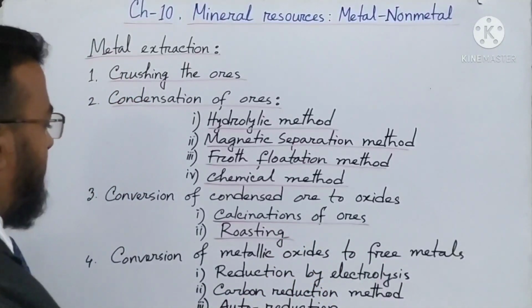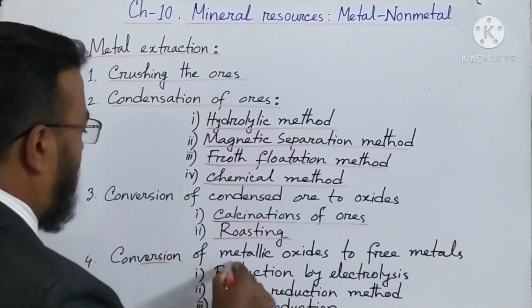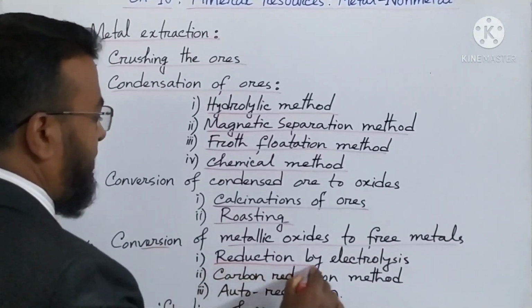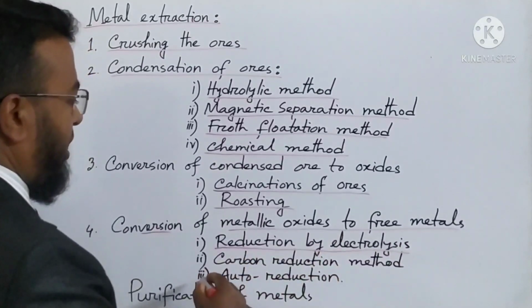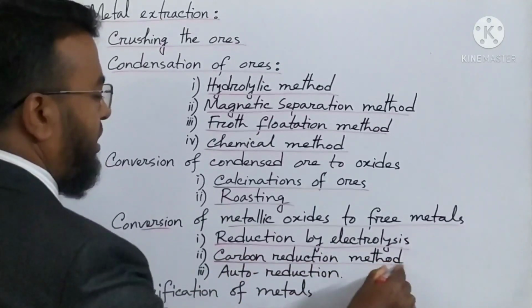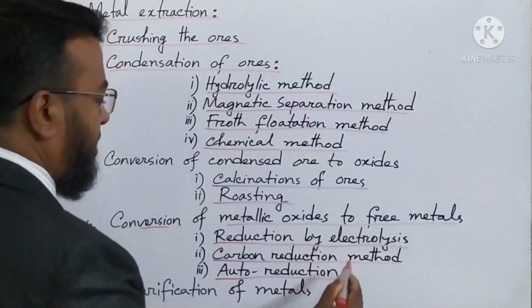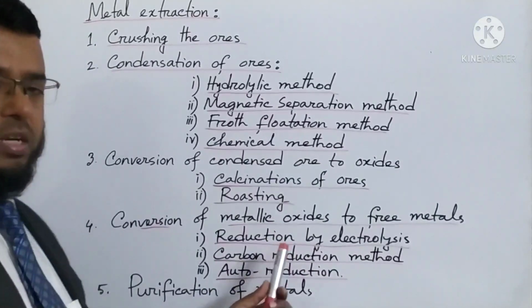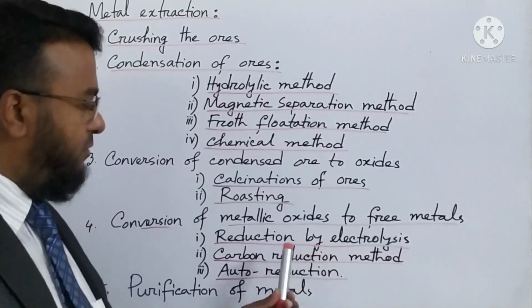Okay, so today we will discuss conversion of metallic oxides to free metals by reduction: by electrolysis, carbon reduction method, auto reduction. The metal that we are getting is 99% pure.